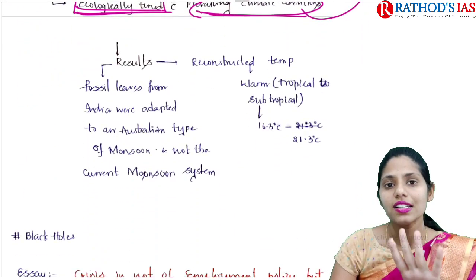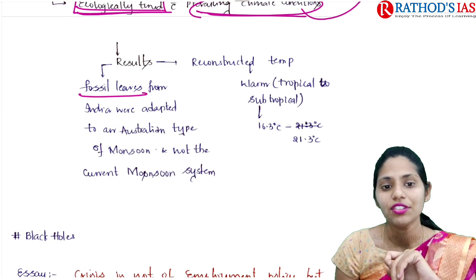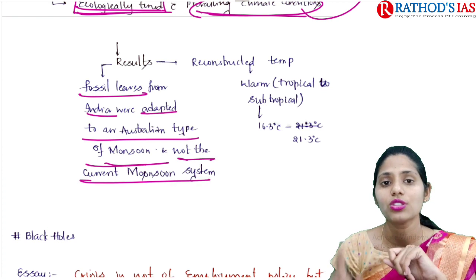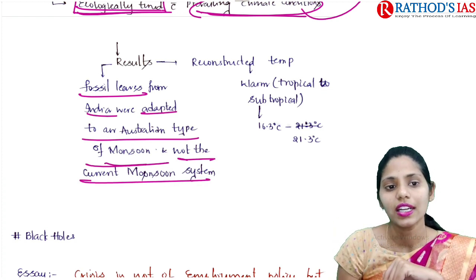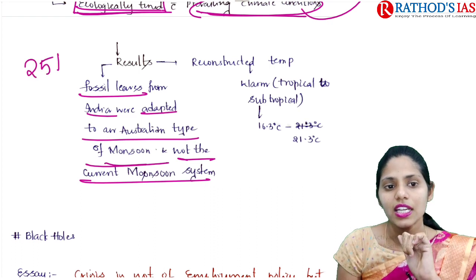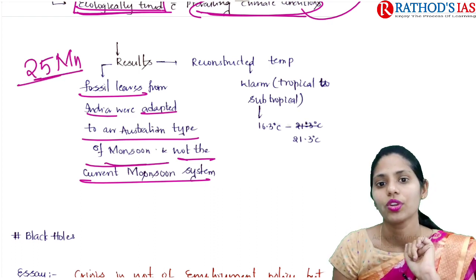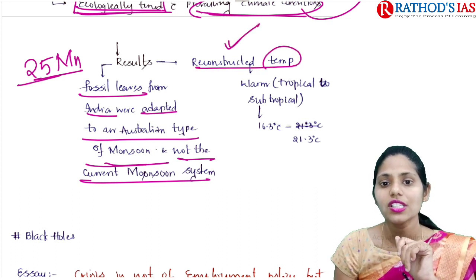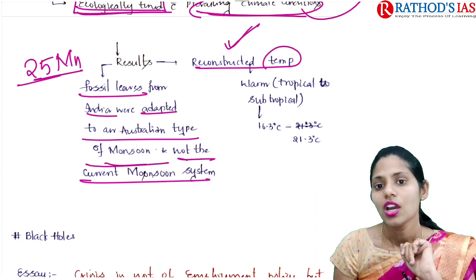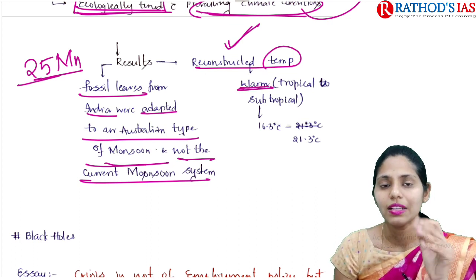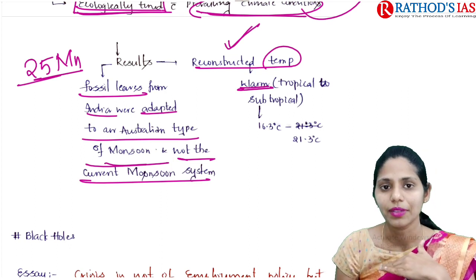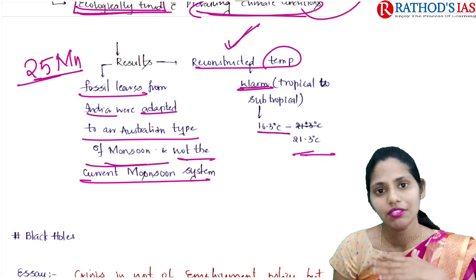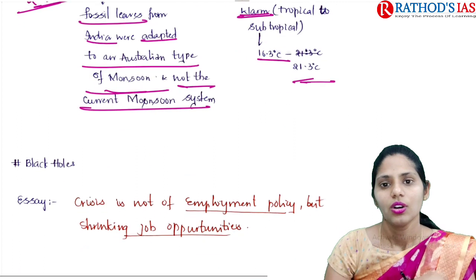Finally, the results of this study say that fossil leaves from India were adapted to an Australian type of monsoon and not the current monsoon type. It also said that the monsoons of India date back to 25 million years ago. The research also reconstructed temperature, and according to it, India was warm, with a tropical to subtropical climate, and temperatures ranged from about 16.3 to 21.3 degrees Celsius. So this is all about this article.